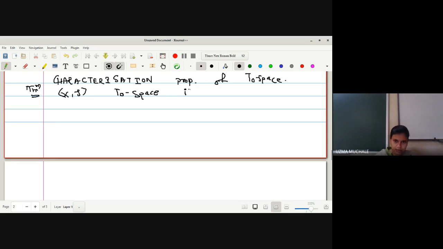That is, X is a T naught space if and only if distinct points in X have distinct closure.